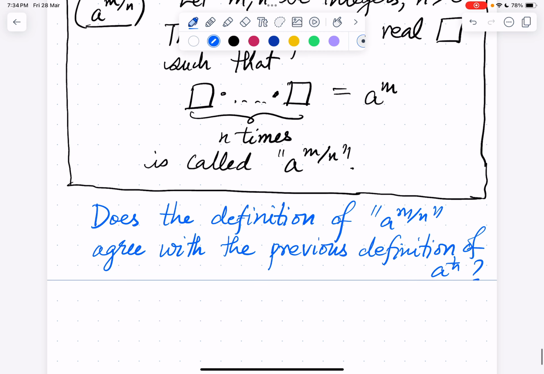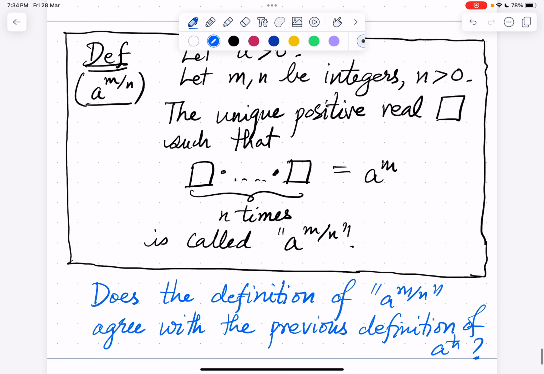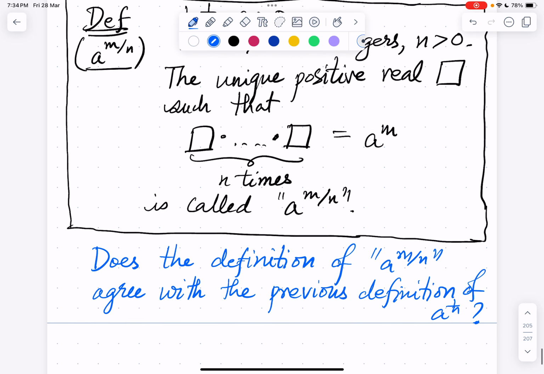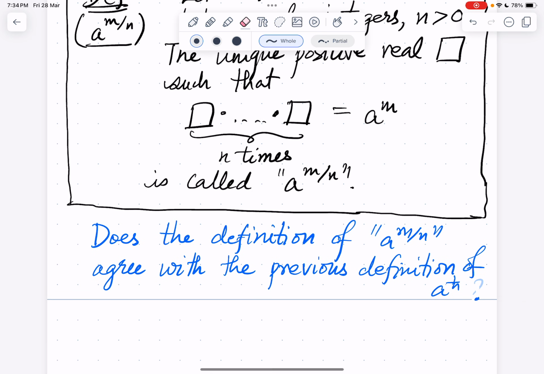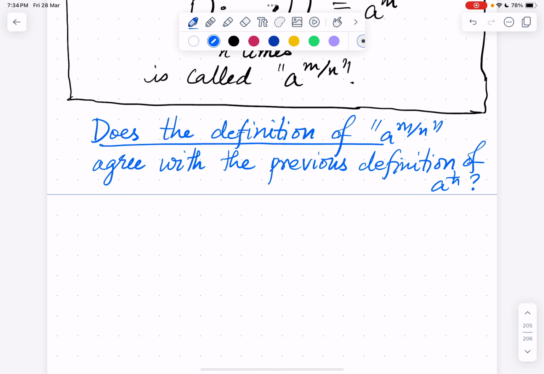So it agrees, right? Setting m equals 1, we are just asking, this is the definition of the nth root of a, the unique positive real box such that box power n is a power 1, that is called a power 1 by n. So it does agree with the definition of a power 1 by n, the nth root definition we saw.